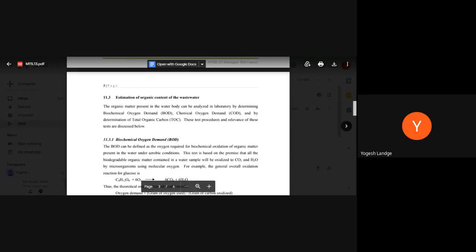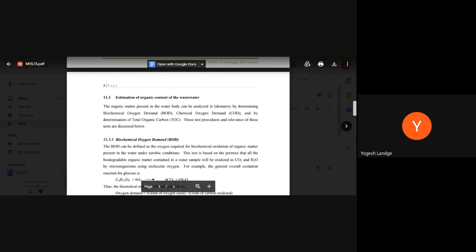Whatever waste is generated, we need to know what is in it and what its value is. So what will be the pH, the BOD, and the COD present in the wastewater? On that basis, we choose the technique or process to treat it.